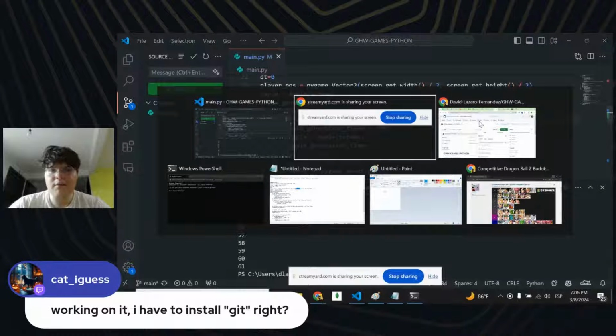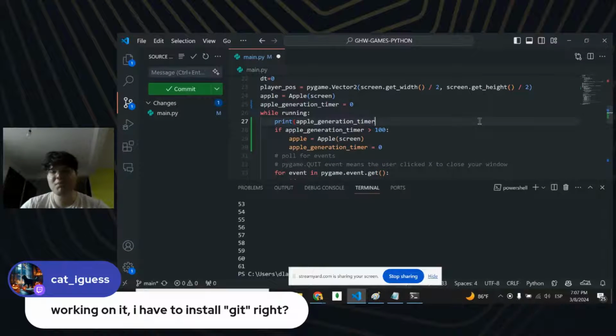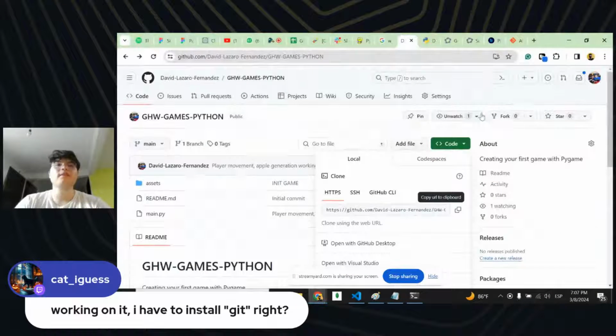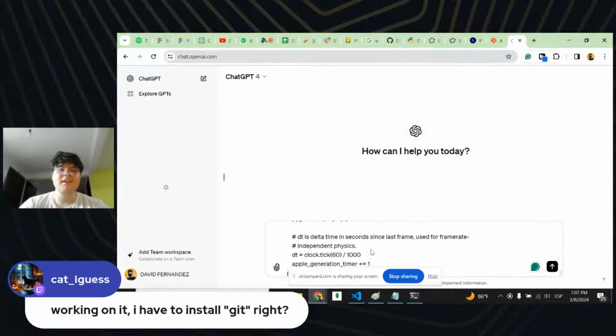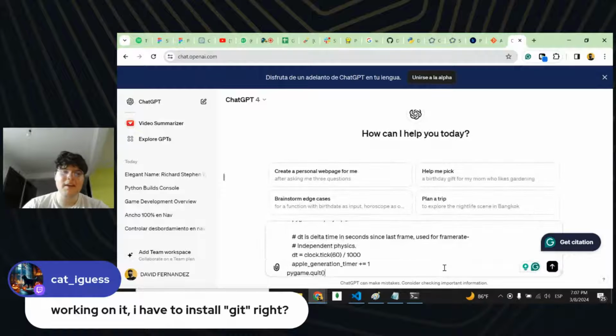So let's try to figure out how to do that with our best friend ChatGPT. ChatGPT can help us do whatever we want in the world. So let's open a new window, Chat OpenAI. Hi, ChatGPT. So nice to see you again.